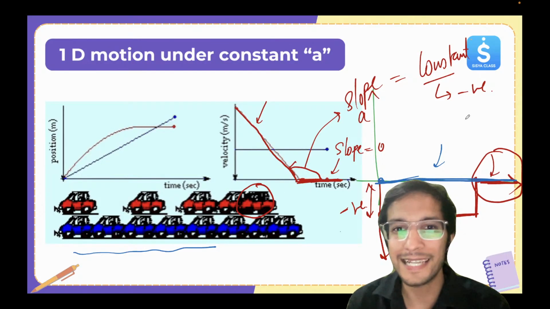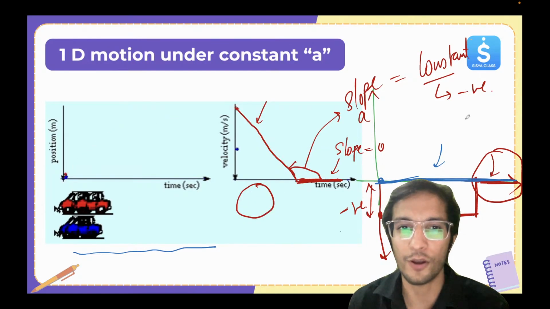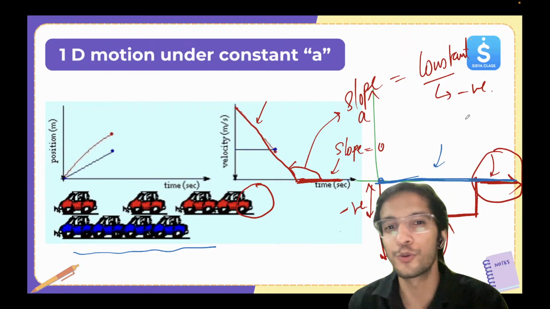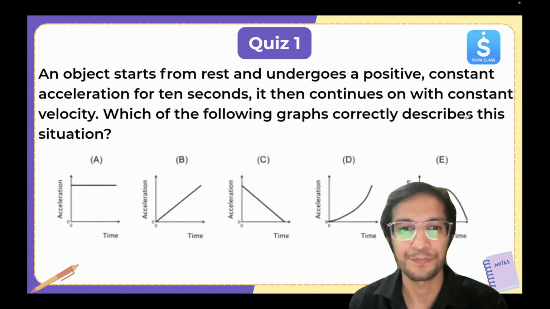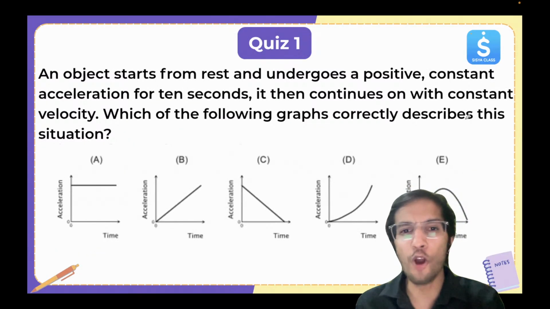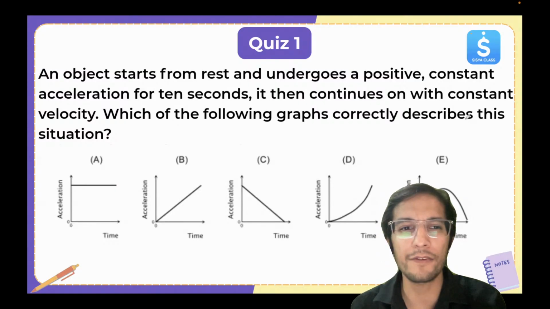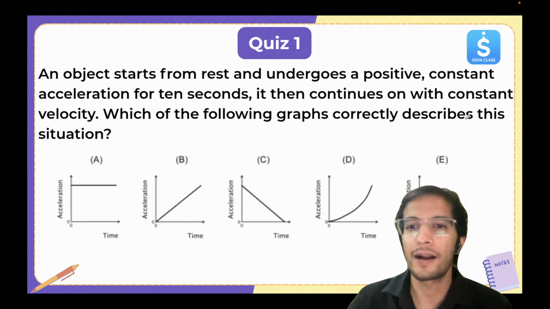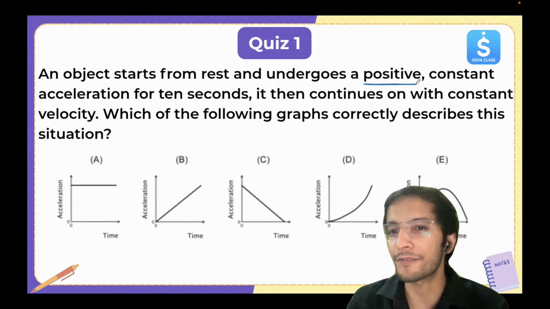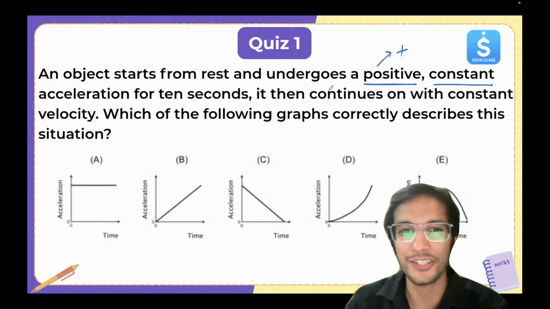Now let's look at the next one. Let's try to do some questions also. Here an object starts from rest and undergoes a positive constant acceleration for 10 seconds, constant, doesn't change.